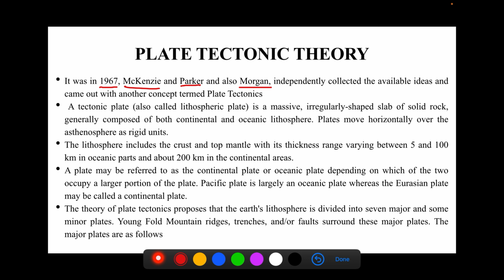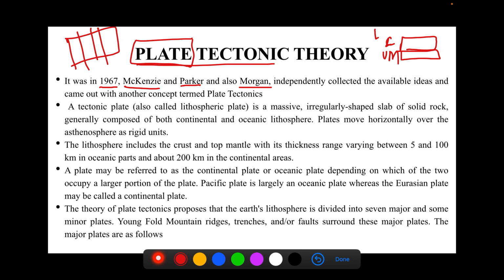As you can see, plate tectonic theory has this word, plate tectonic. First we have to understand what this word plate means. We have already seen what is lithosphere. We have seen that crust and some part of upper mantle form the lithosphere. When this lithosphere, let's say this is the whole lithosphere, is divided into small portions, one portion is called a plate. And this plate can either be a continental plate or an oceanic plate. We will study how a plate is classified as either continental or oceanic.